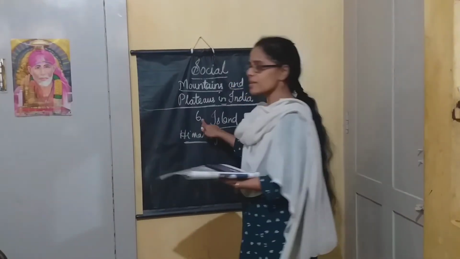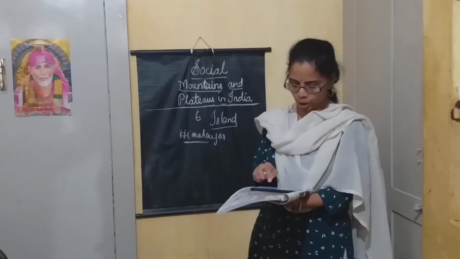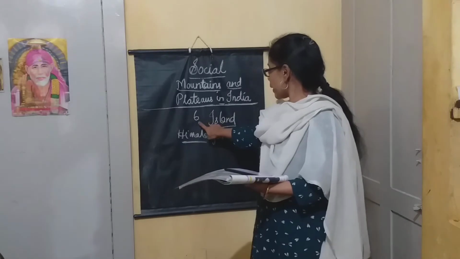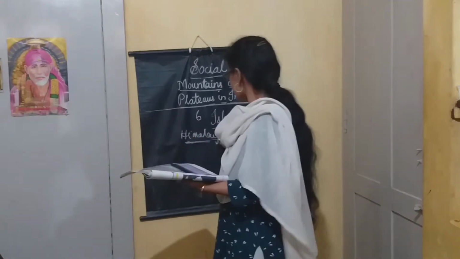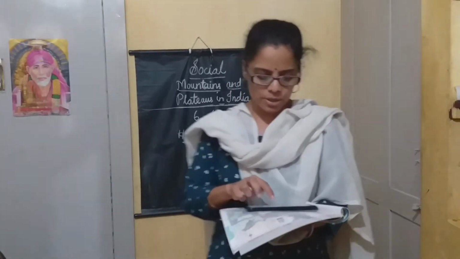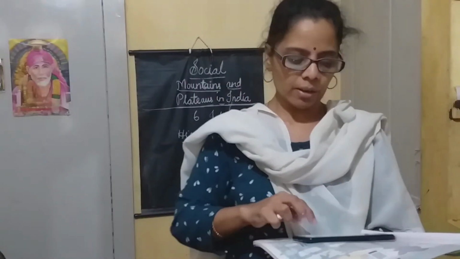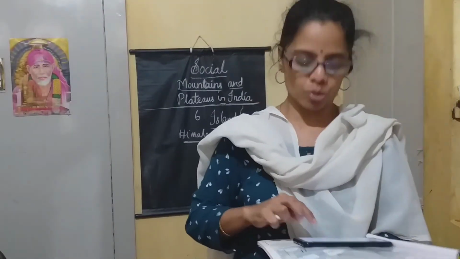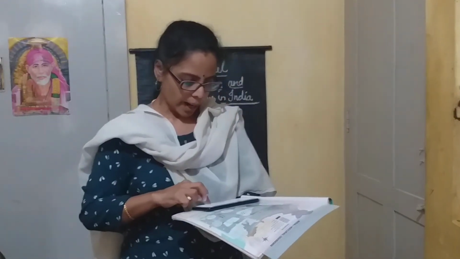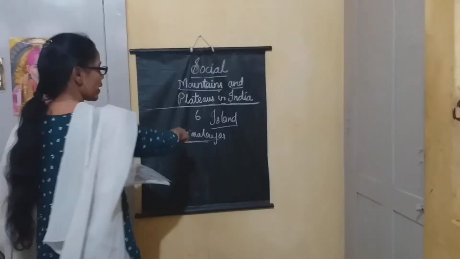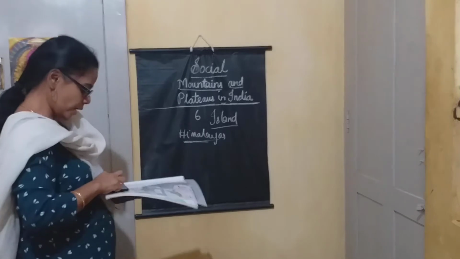And there are 6 landforms. How many landforms? 6 landforms. The first one is called the northern mountains, where the Himalayas originate. It is in the northern side of India. And I showed the map also. In that map you can find the different natural divisions. After this, I will be teaching the 6 different divisions of India.